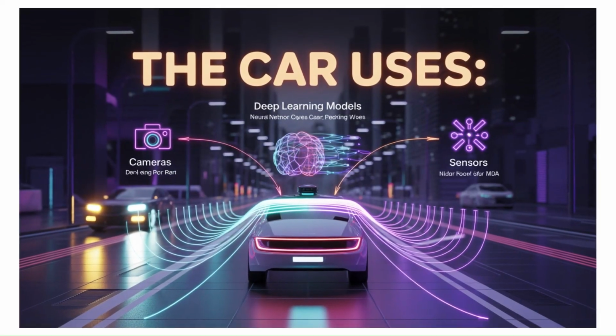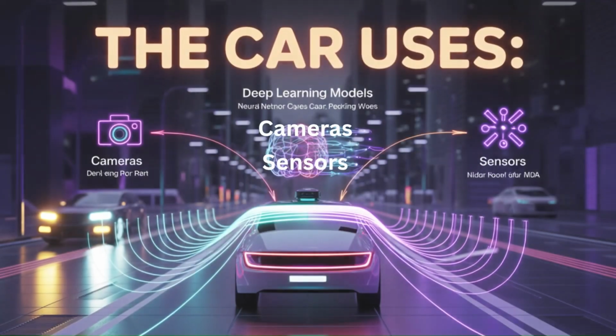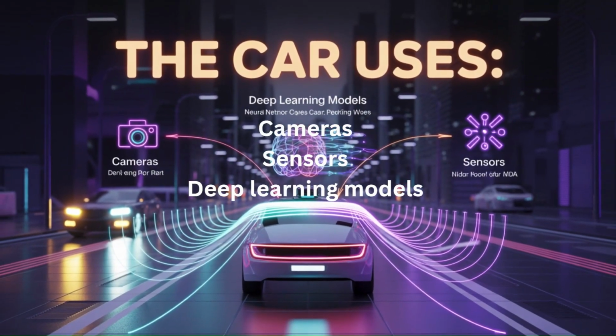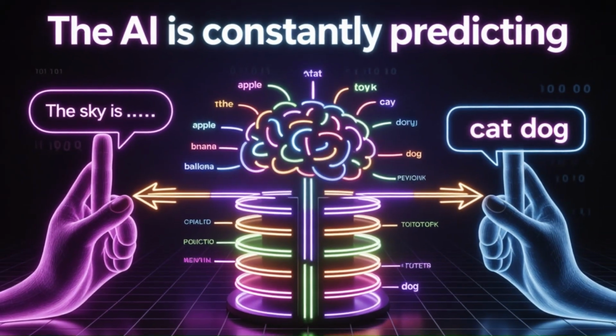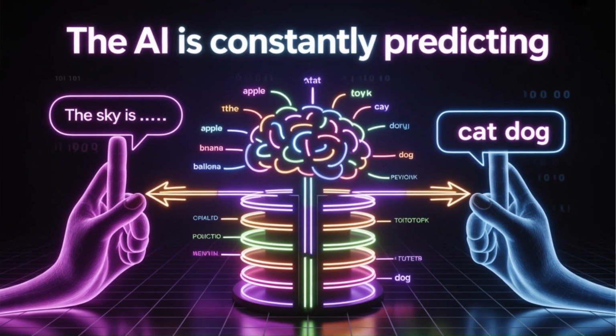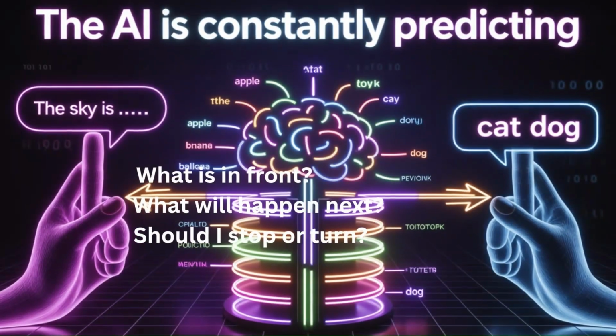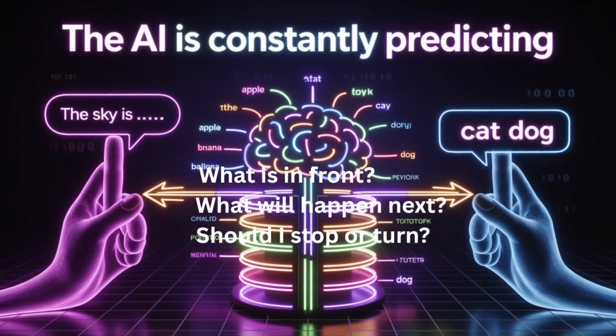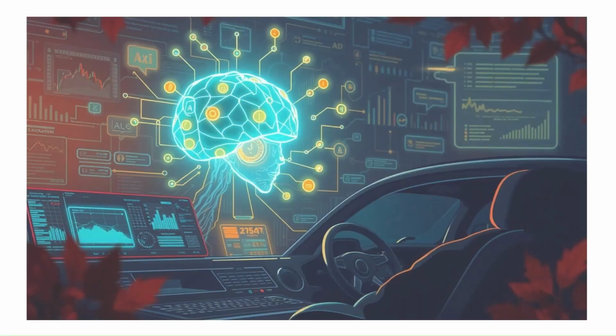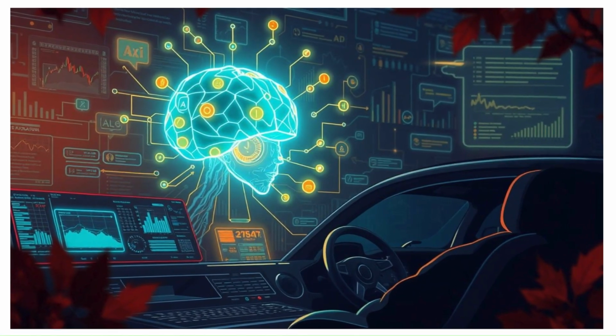The car uses cameras, sensors, deep learning models. The AI is constantly predicting what is in front, what will happen next, should I stop or turn? This is deep learning making real-time decisions.